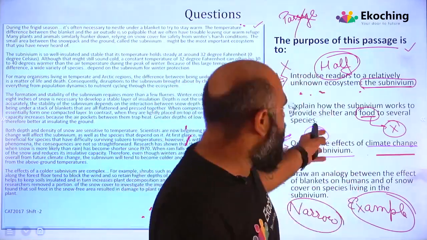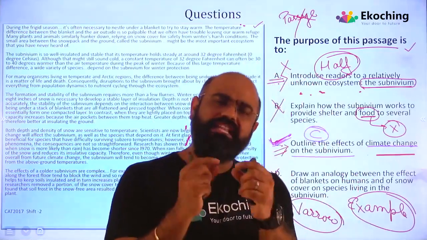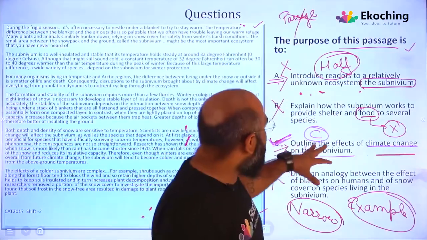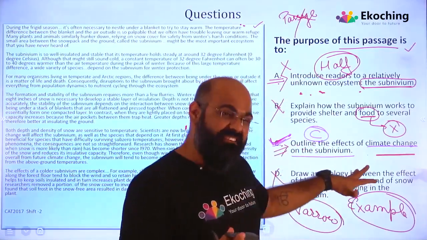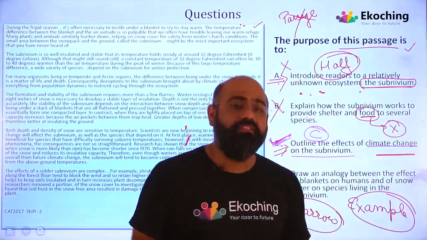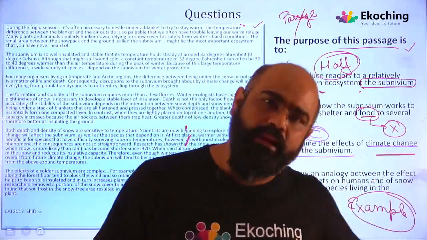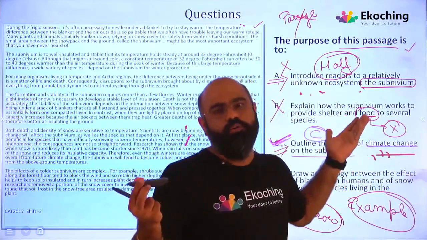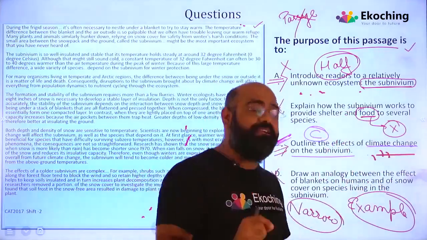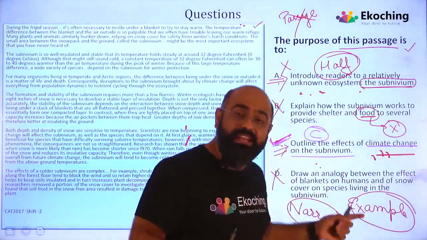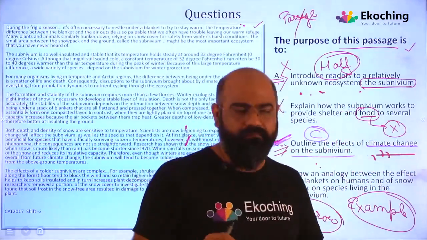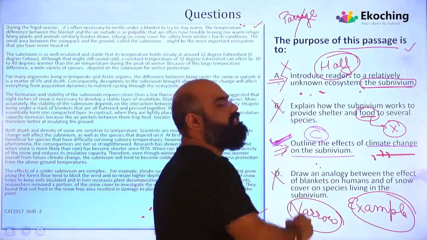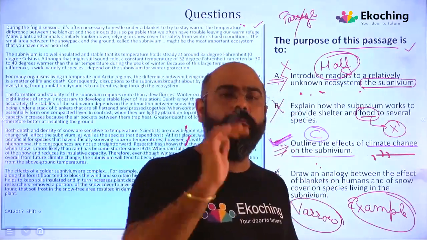Right? If here also, if I have to twist that option, I will say one more option, let's say option number E. Outline the effect of a negative climate change on subnivium. So I will probably go with that last option, because climate change, positive or negative, I don't know. I'll talk about how negative climate change is affecting my subnivium in a negative way. And that can be my answer, because यहाँ पर हमारे पास 4 options हैं, we should go with C. Clear everyone? I hope it is clear.